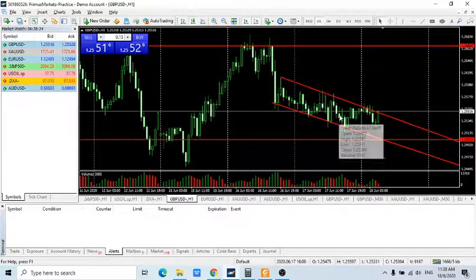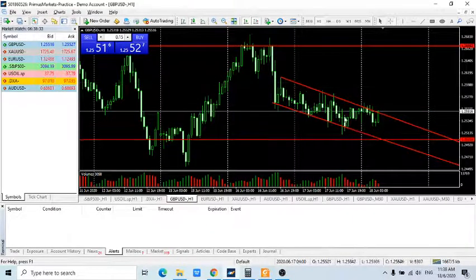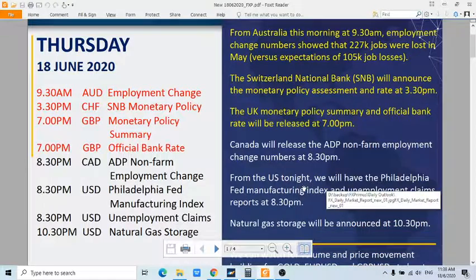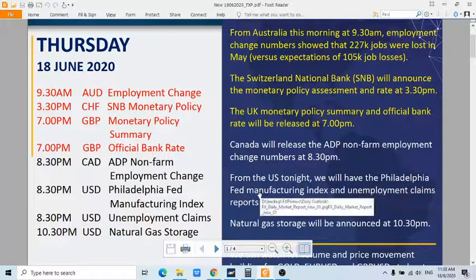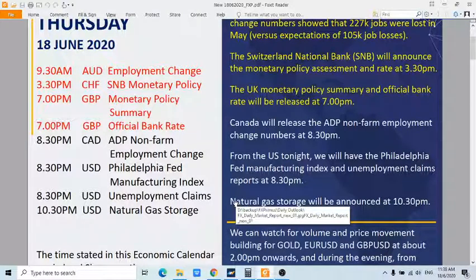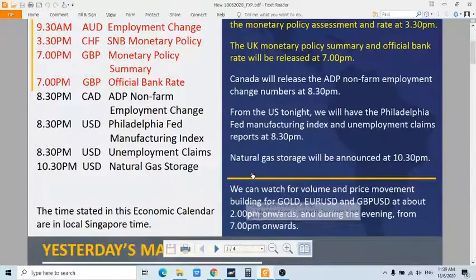Okay, so as you can see, we're going to look into this in detail later on in the technical chart analysis. But generally, yesterday, the UK pound was trading in a bearish channel. Okay, so we're going to have a look at it in more detail during the technical charts analysis. So other major events and economic data coming out today. If you are trading the Canadian dollar, we will be having the ADP non-farm employment change numbers from Canada at 8:30 p.m. And from the US market, we will be having the Philadelphia Fed Manufacturing Index also at 8:30 p.m. And last but not least, we will be having the unemployment claims numbers.